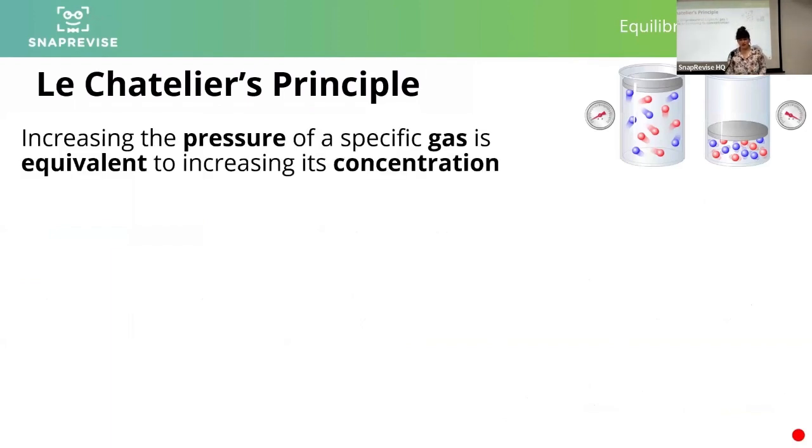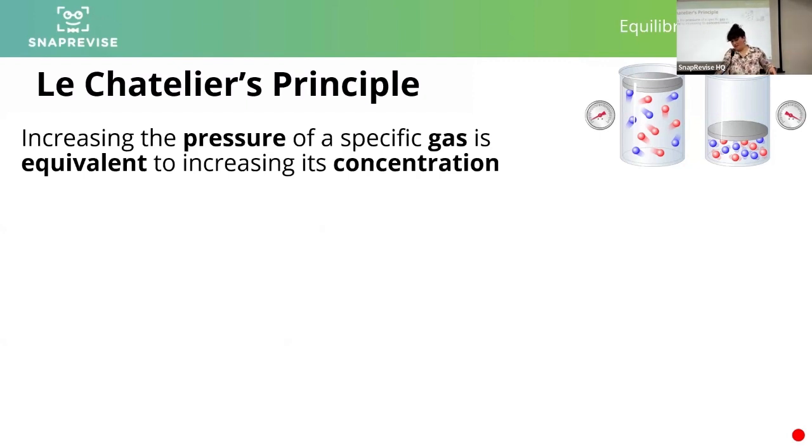If we are thinking about it in terms of gases, though, things are a little bit different. Same as it was at GCSE, though, but we have to be able to explain it at A level. So increasing the pressure of a specific gas is equivalent to increasing its concentration. If you think about pressure in terms of particles per unit area, so the actual definition of pressure is the force of particles on certain areas, but the higher the pressure, the more particles there are going to be per unit area. It's equivalent to increasing the concentration.